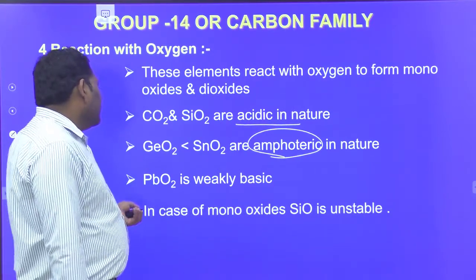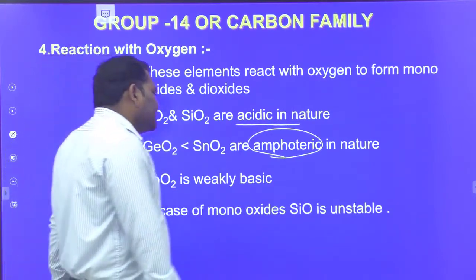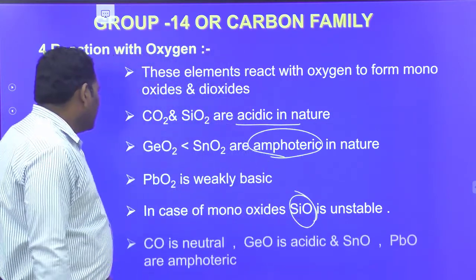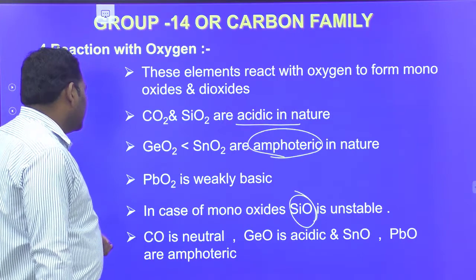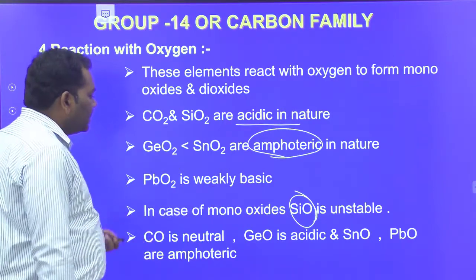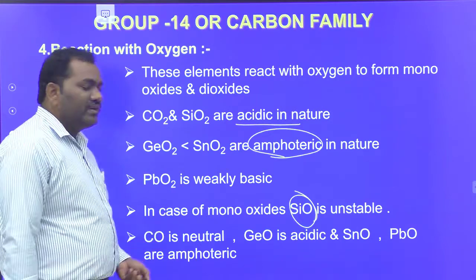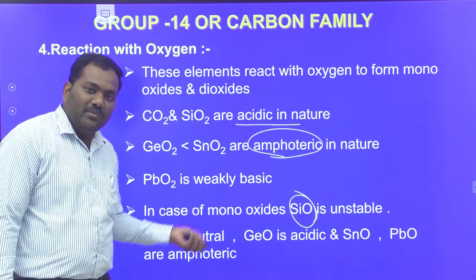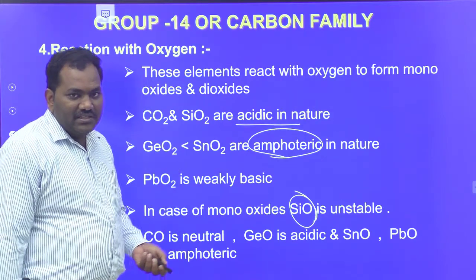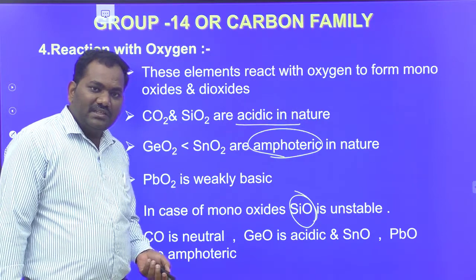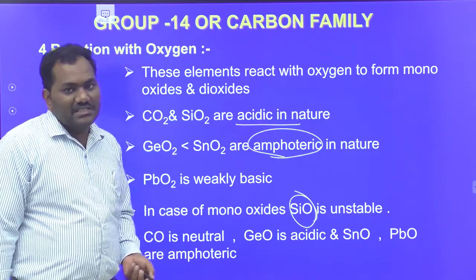Okay, similarly, in the case of monooxides, SiO is unstable, but the remaining compounds: CO is neutral, GeO and SnO are acidic, and PbO is amphoteric, like this. So it depends upon the metallic and non-metallic nature of the oxides. Similarly, oxidation state also.